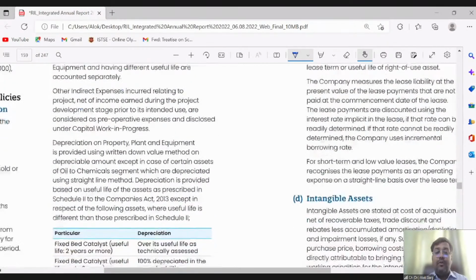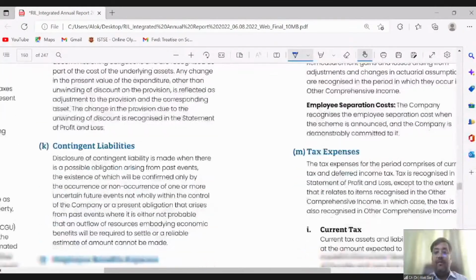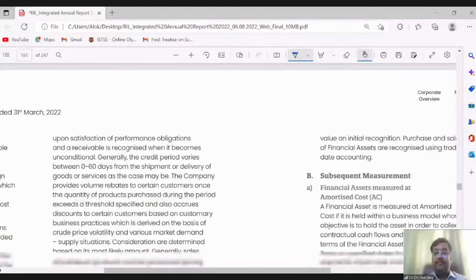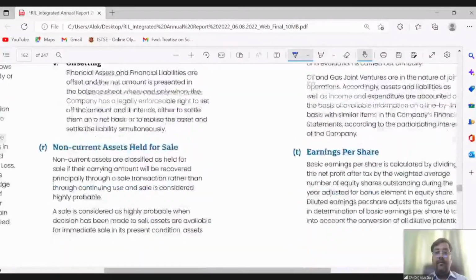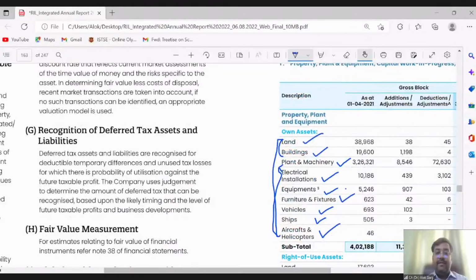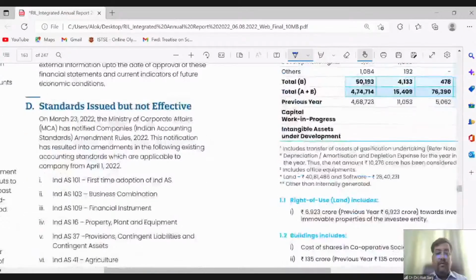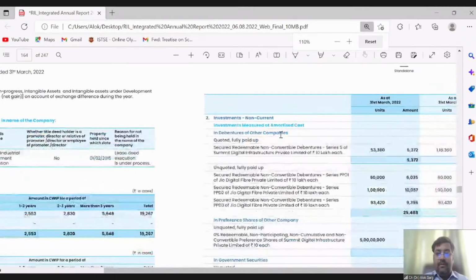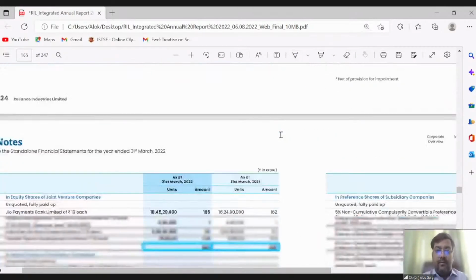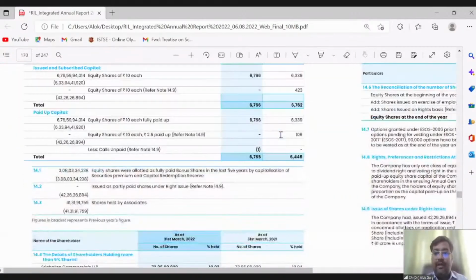So let me show you the asset retirement obligation also, right? Let's go to the balance sheet. In the balance sheet, I want to show you that asset retirement obligation.